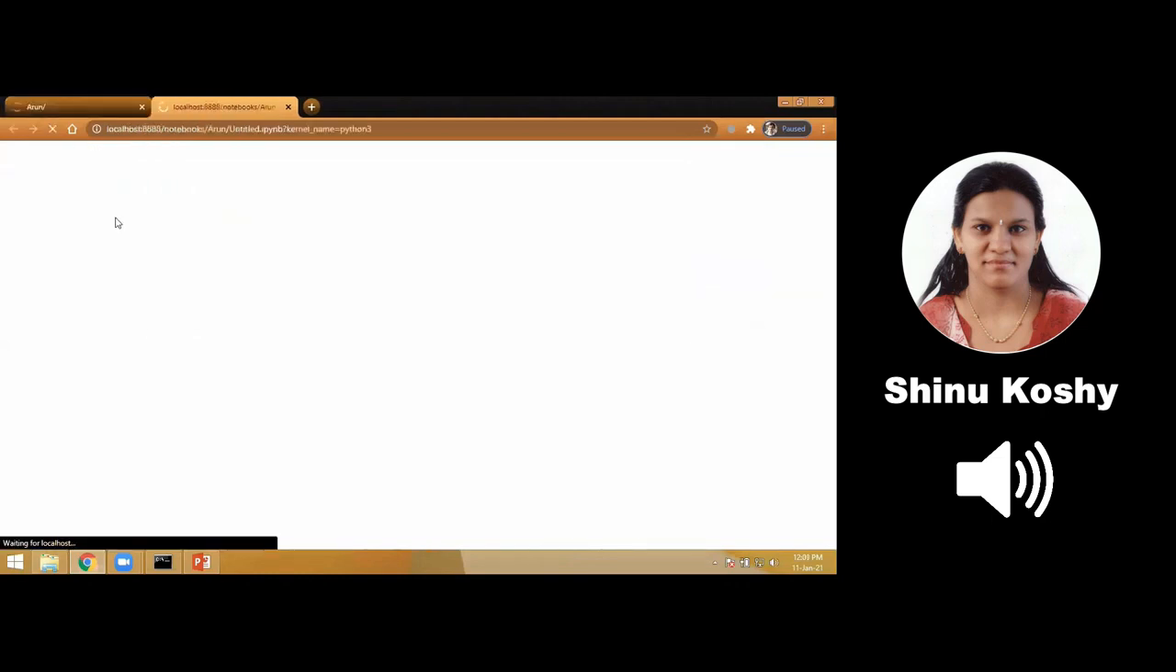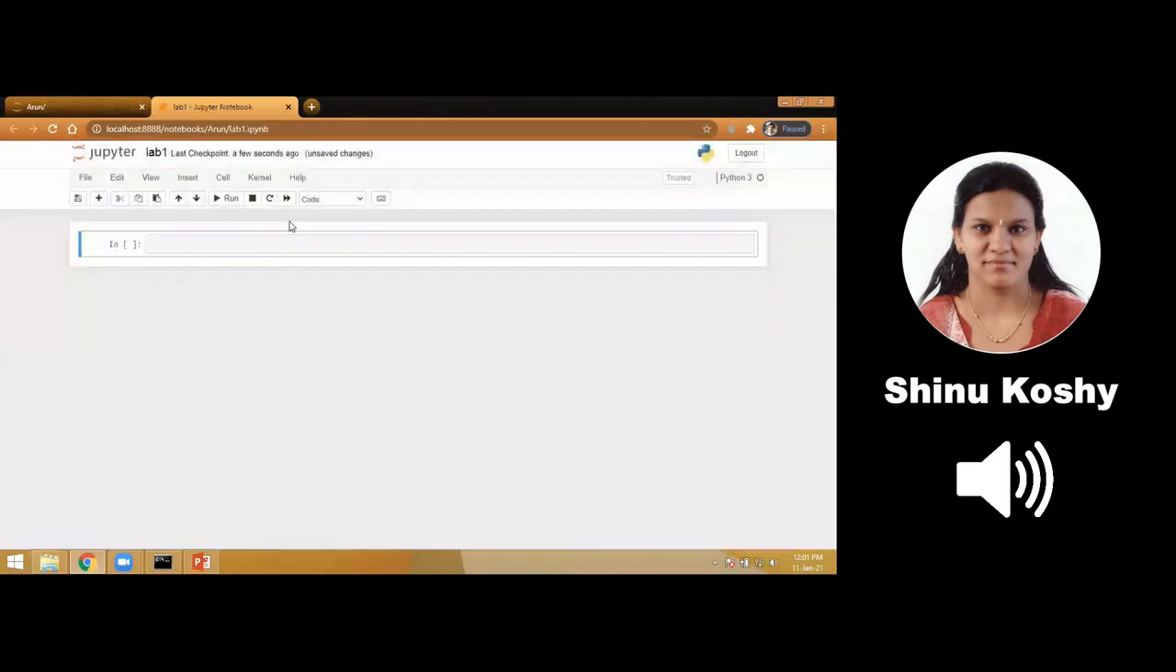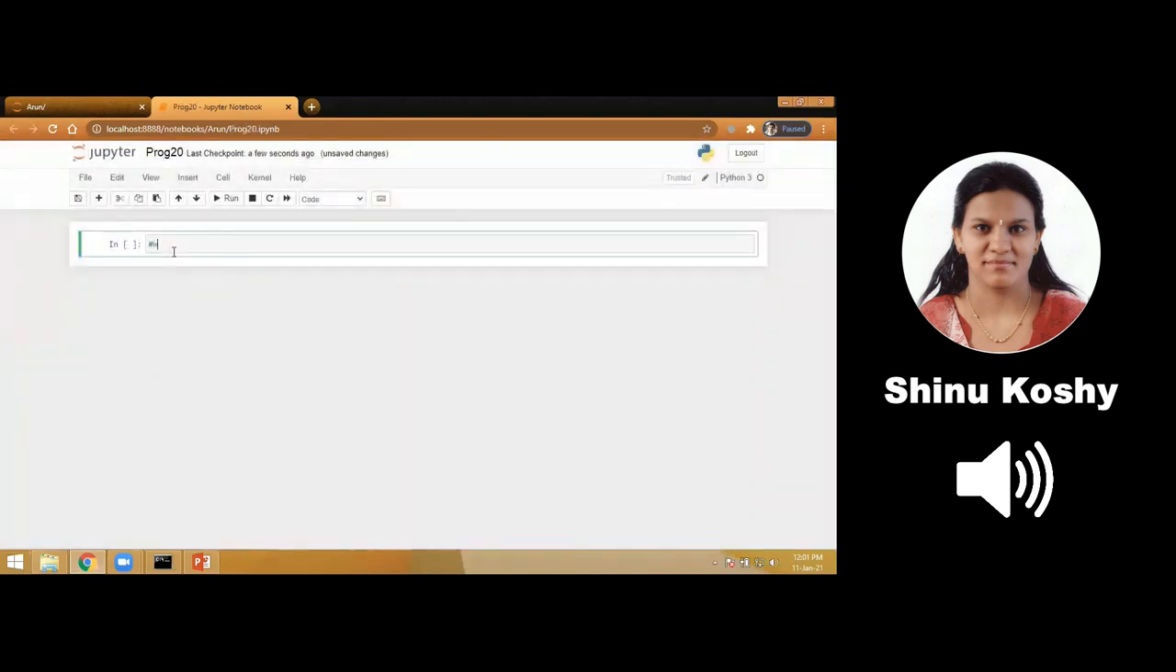So let us recall what are the concepts we use in this program. First of all, the basic print statement that is used to get an output or to display an output. Program number 20. The program is write a Python program to add 2 integers and 2 strings, and we have to print the result for both of it.